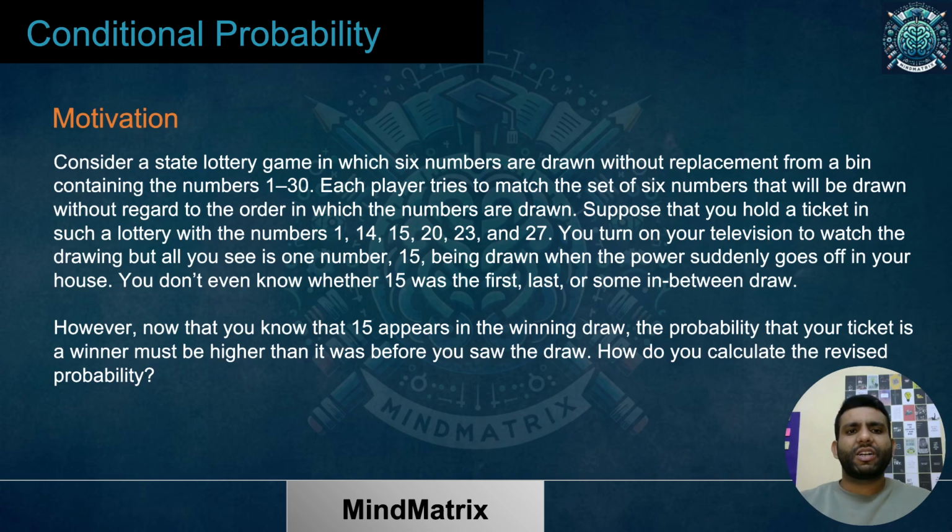Consider a state lottery game in which 6 numbers are drawn without replacement from a bin. Let me give you a brief idea. Suppose there is a state lottery, and every individual buys a lottery ticket. There are 6 numbers from 1 to 36 which a person draws.